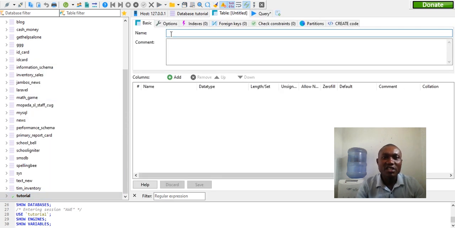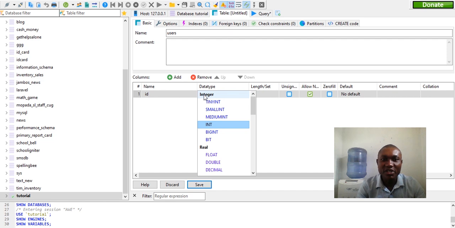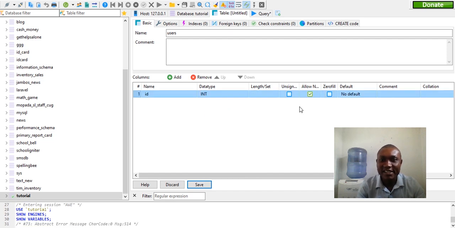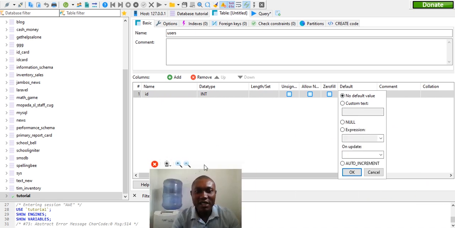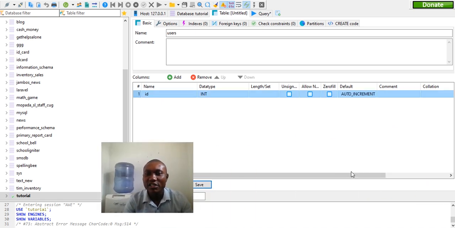Now we need to give the table a name. For example, we say users. Leave this comment. Now here you click on add. You say ID. Every table has an ID. The data type will be integer, int. You remove this one. You go here, you select auto increment, you click OK. Then the length is 11.